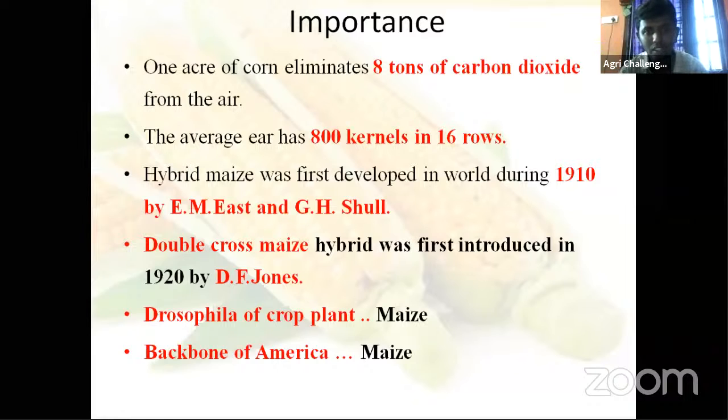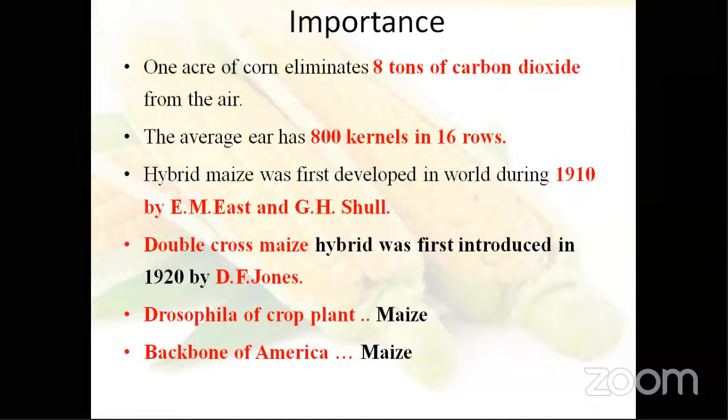Hybrid maize. This is also an intermediate level question, in your botany, genetics, you have read about this most of the time. Hybrid maize was first developed in the world during 1910 by E.M. East and G.H. Shull. What is hybrid maize? What is hybridization? What is a hybrid?